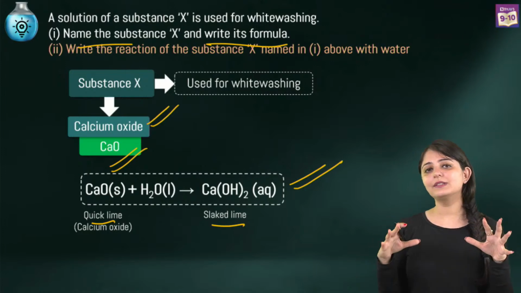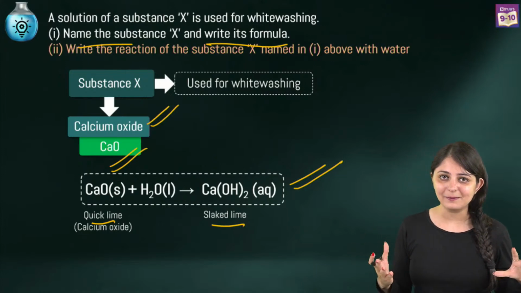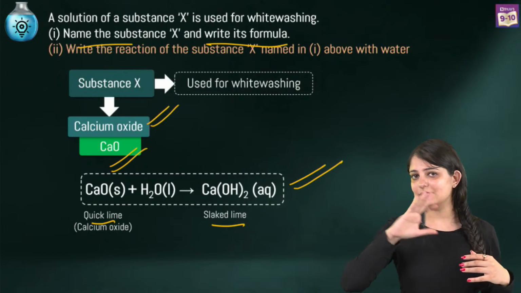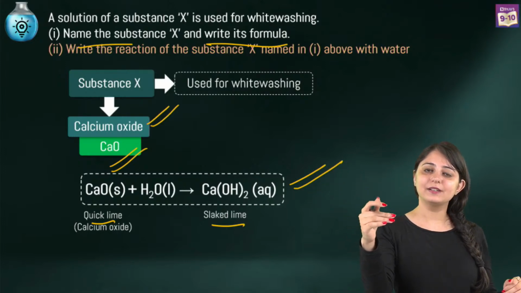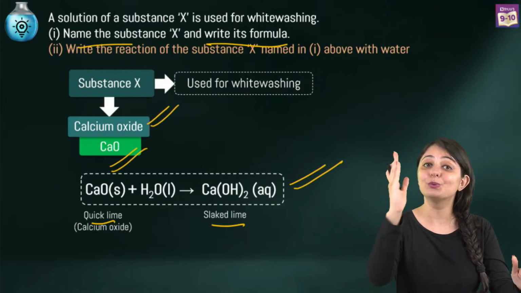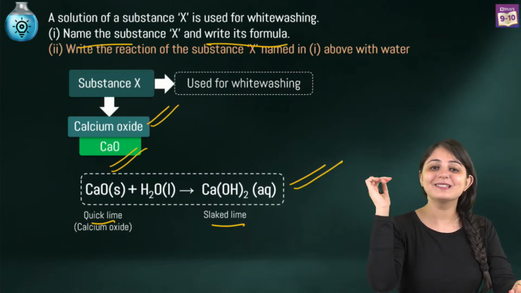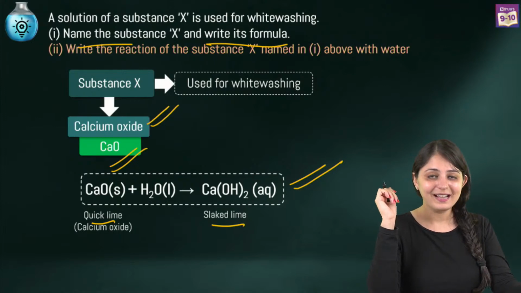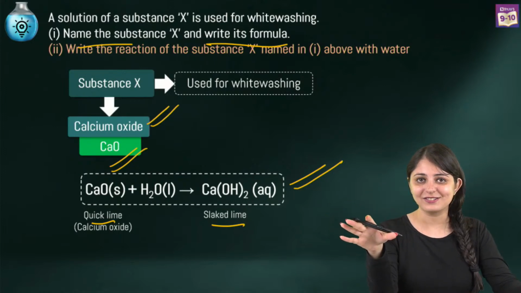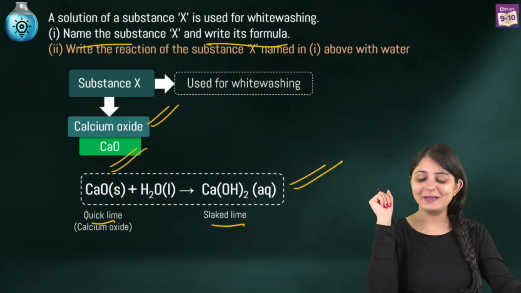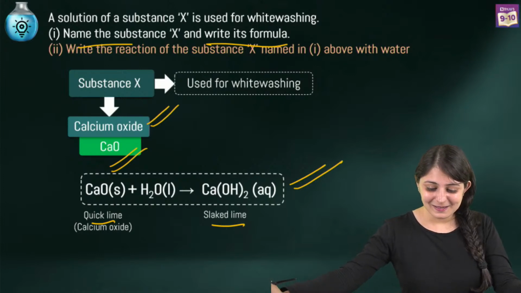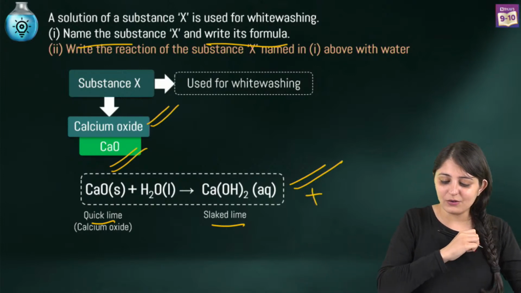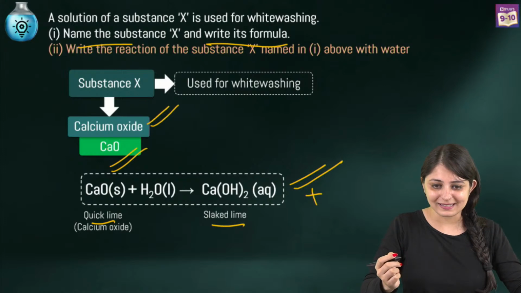So, even if they try to twist the question in the exam, instead of saying, there is some equation, they are asking write a balanced equation, and instead of saying calcium oxide, if they write quicklime, don't get confused. You know what quicklime is. You know what slaked-lime is. And this is how they can twist the questions, right? But the basis is going to be from NCERT only. Yes. Correct. Plus, of course, yes, a large amount of heat is also released in this case.